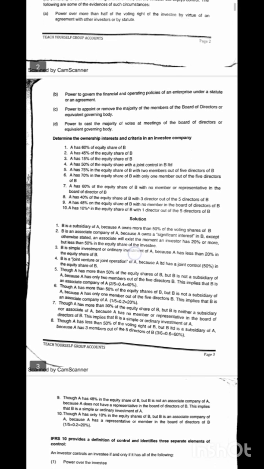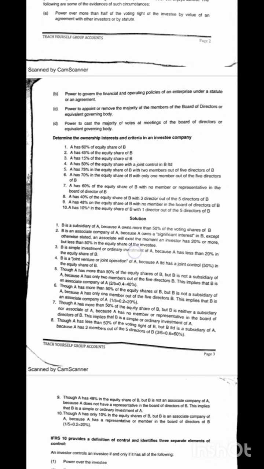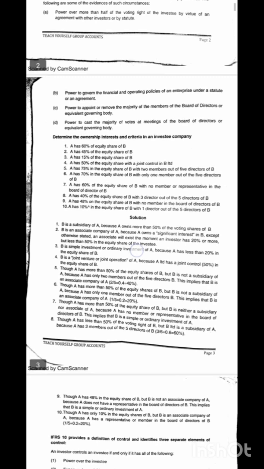Because of our time, let us go to determining the ownership interest and criteria in an investee company. So they said A has 60% of equity share of B. If A has 60% of equity share in B, that means A is the parent while B is a subsidiary, because A has 60%, that is more than 50, in B. That means B is a subsidiary while A is the parent.